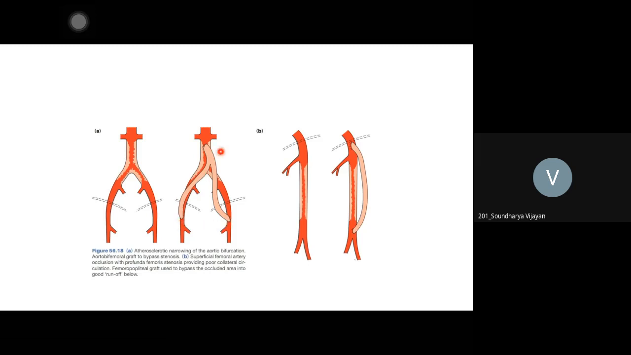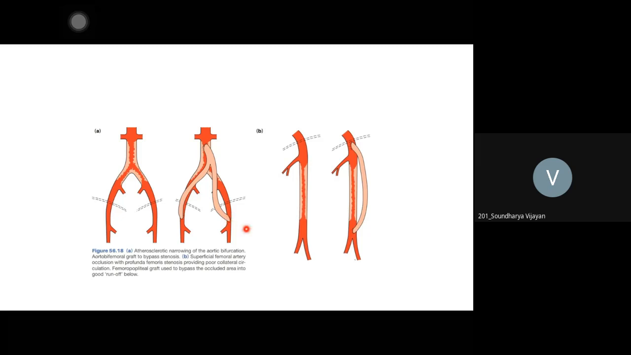If you are going to put it at the femoral, this black line is the inguinal region. So you have put it across the femoral. So aortoiliac or aortofemoral. This is femoral. When you place it to the iliac vessel, it is called aortoiliac bypass. Now this is aortofemoral graft.